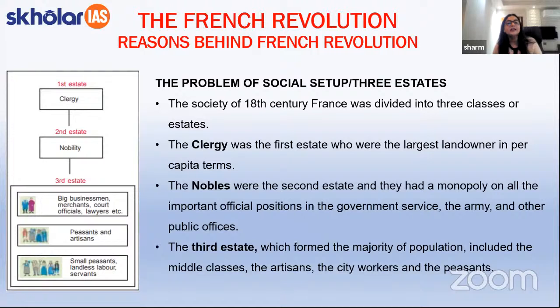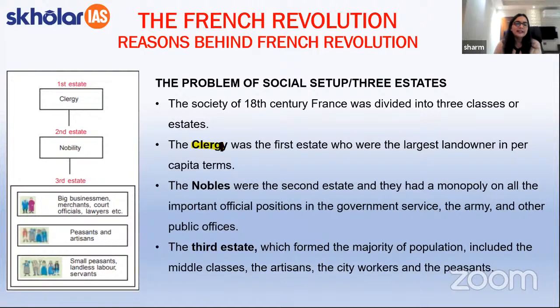The society of France during the 18th century was divided into three estates. Estates typically refers to three types of classes. All right. Now, what were these three estates? The first one were the clergy. Clergy basically corresponds to the people of the church, the authorities who were functioning as a part of the church.